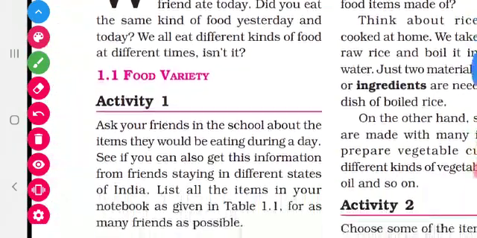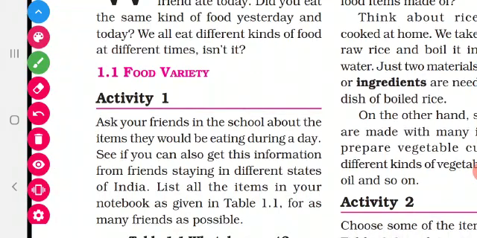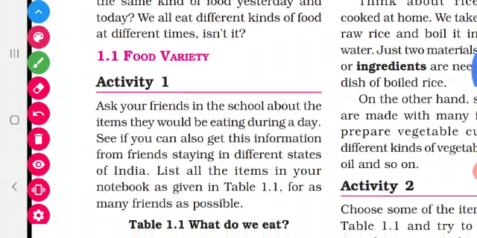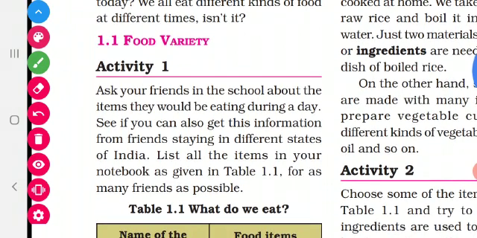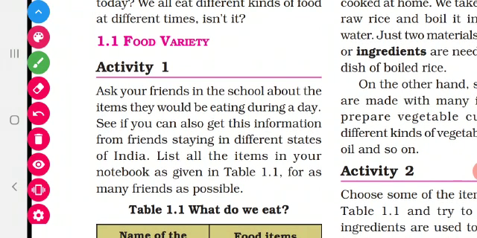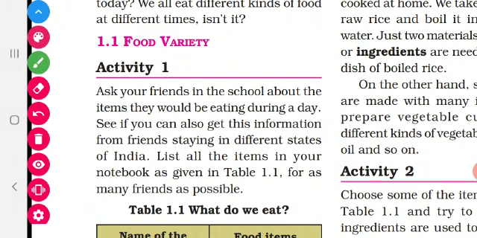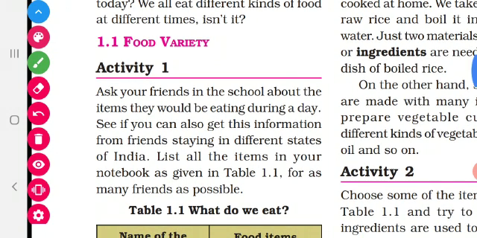1.1, food variety. To explain this food variety, you can do a simple activity. Ask your friends in the school about items they would be eating during a day. Now you are not in school, you are at home. If this activity is done in the school it will be very interesting.